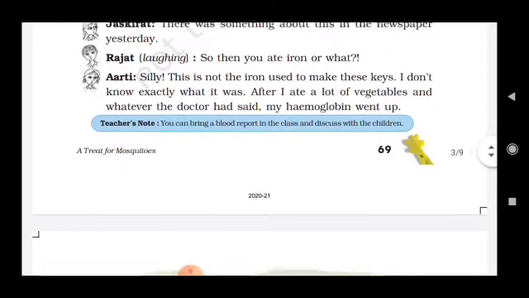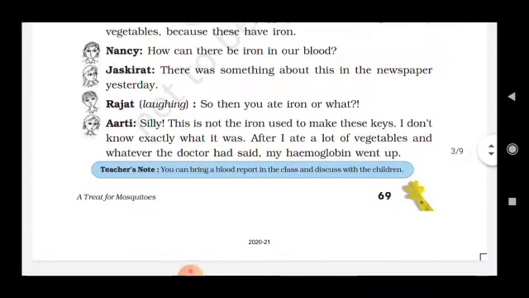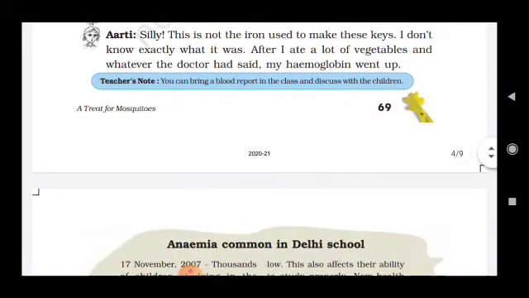Went up, okay? Here what is meant is that the iron used to make keys and locks is different, and the iron we get from the vegetables is different, okay?